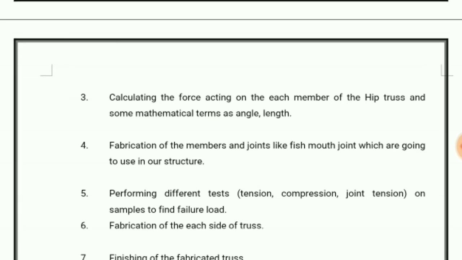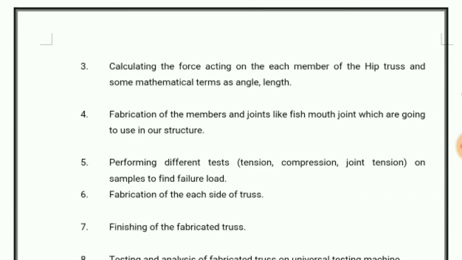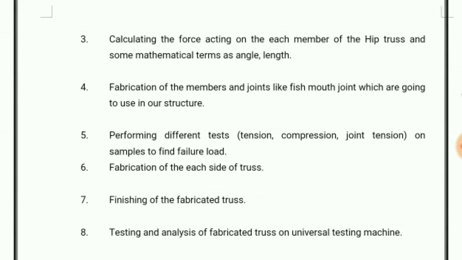Then comes the fabrication of the members and the joints. For example, we have to make the fish mouth joints for the implementation of the K truss, and after making such samples we should perform some tests on them.